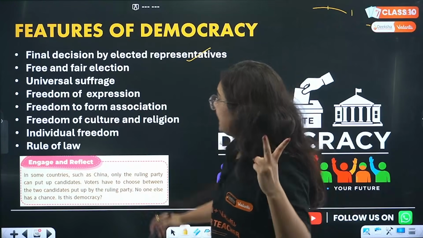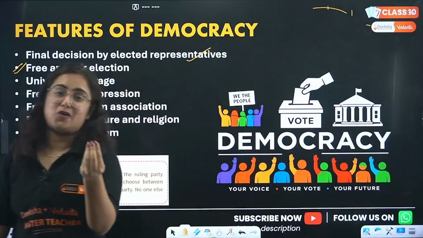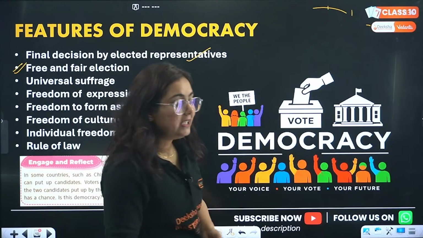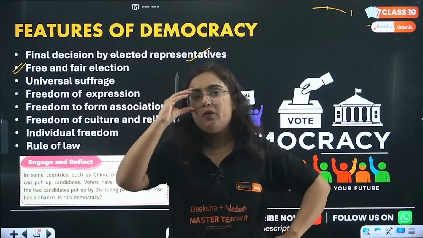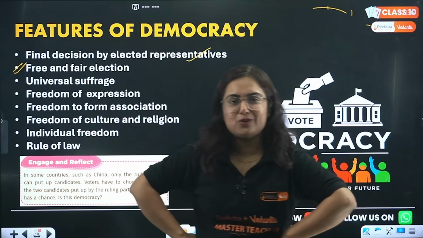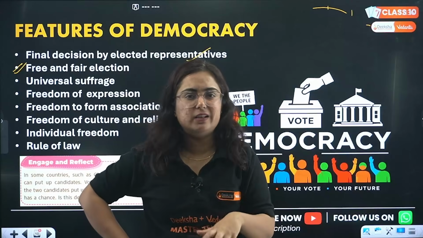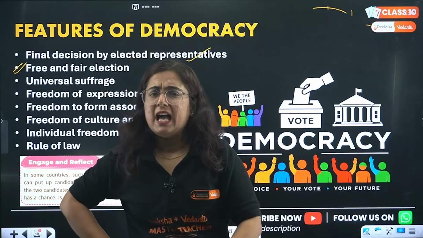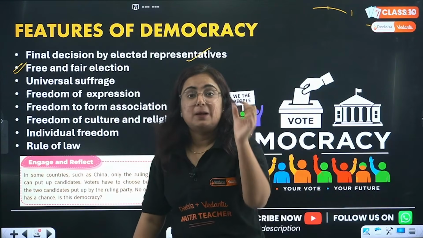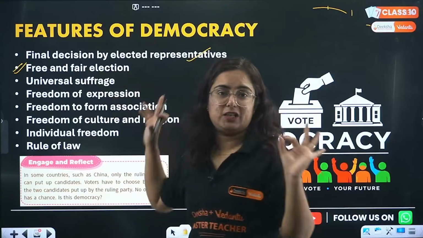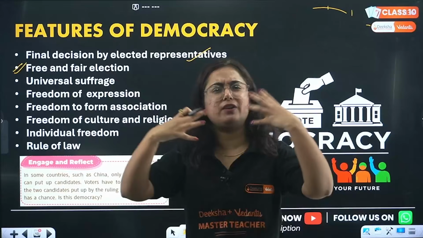Very good. Now next comes free and fair elections, beta. This is the very essence of democracy. A democratic system cannot be imagined without it. We, the citizens, are choosing the leaders. What if one day you got to know that the EVM was hacked and all your votes went to the wrong party which you did not choose? You will be disheartened. You will not be happy with the government ruling you, and there will be a lot of civil clashes in the country. Hence, to prevent that, the basic feature is free and fair elections. You are not charged for giving your vote, right? As well, it should be fair, transparent, accountable.